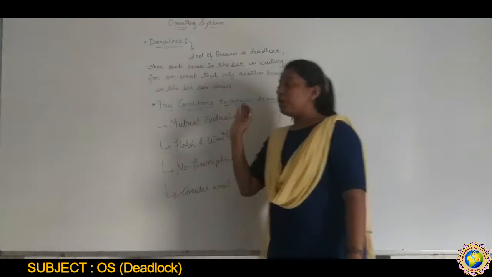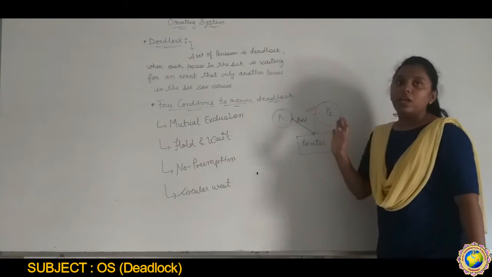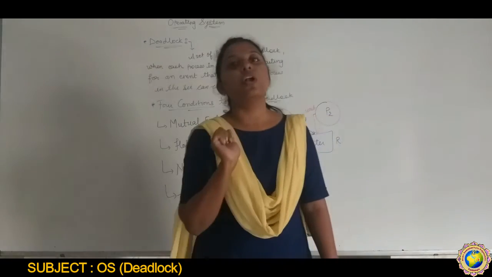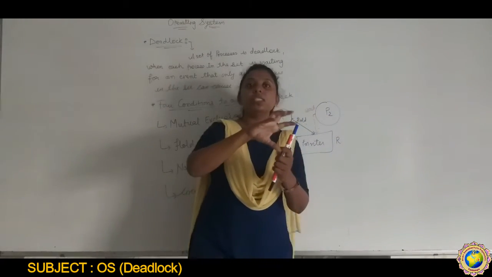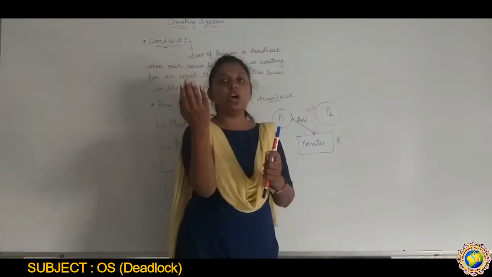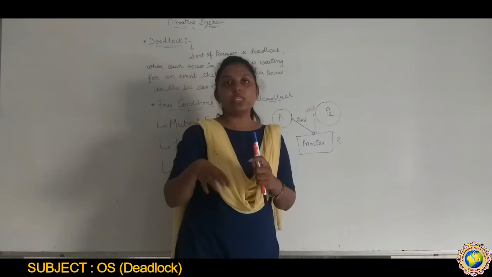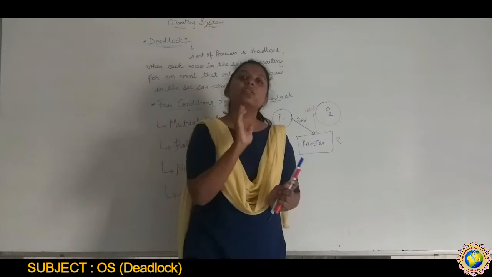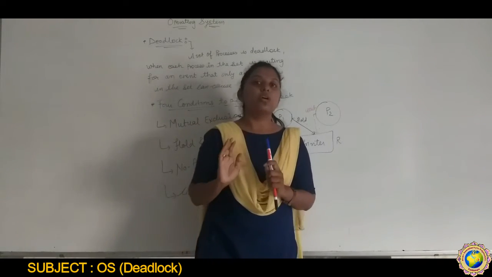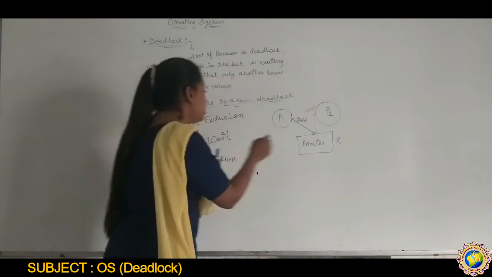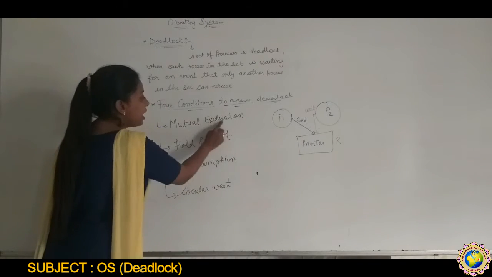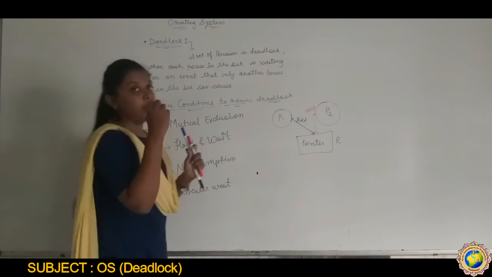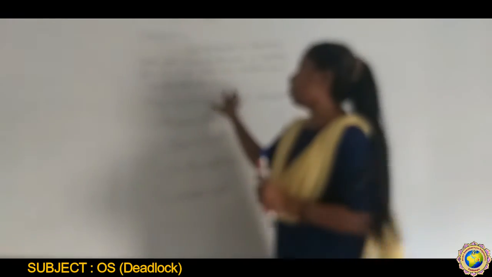If it is permanently blocked, then it is considered a deadlock. One process is waiting for another's resource and the other process is waiting for that particular resource, and this situation is ultimately called a deadlock. And there are 4 conditions, and only then may the deadlock occur.